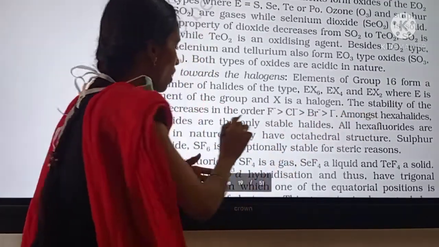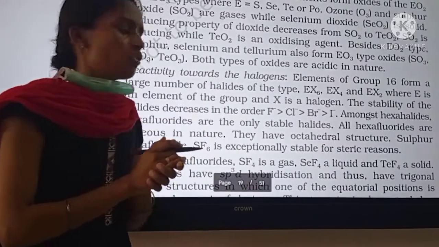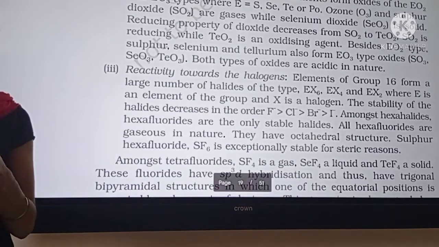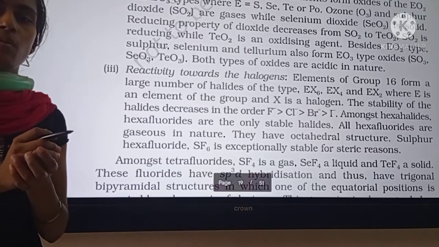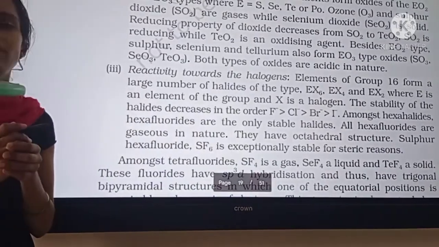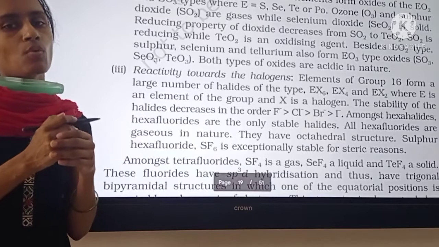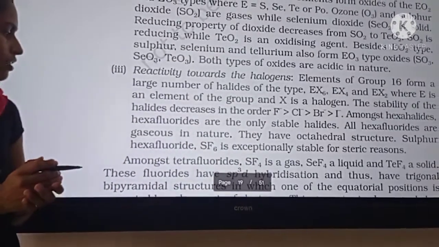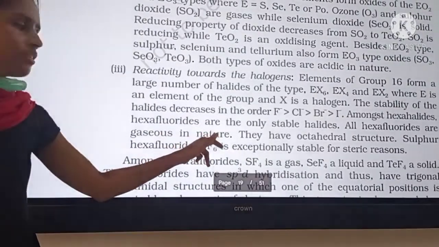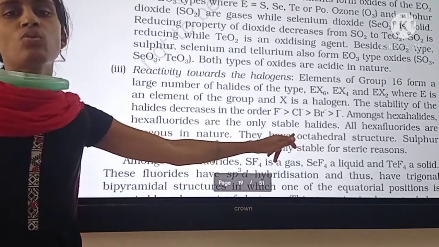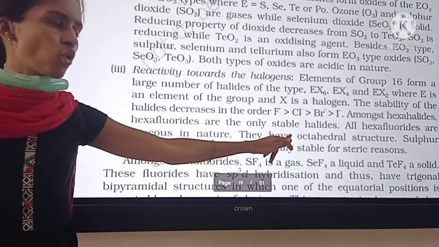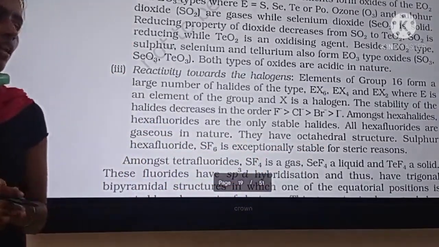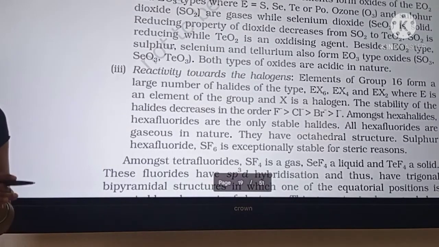Among these, hexafluorides are the stable halides. If you observe SF6 and SCl6, both are hexahalides, but fluorides are more stable. You studied the SF6 structure in the first year. SF6 is more stable than other hexahalides. All hexafluorides are gaseous in nature and they have octahedral structure. SF6 has octahedral geometry. Sulfur hexafluoride is exceptionally stable for steric reasons.